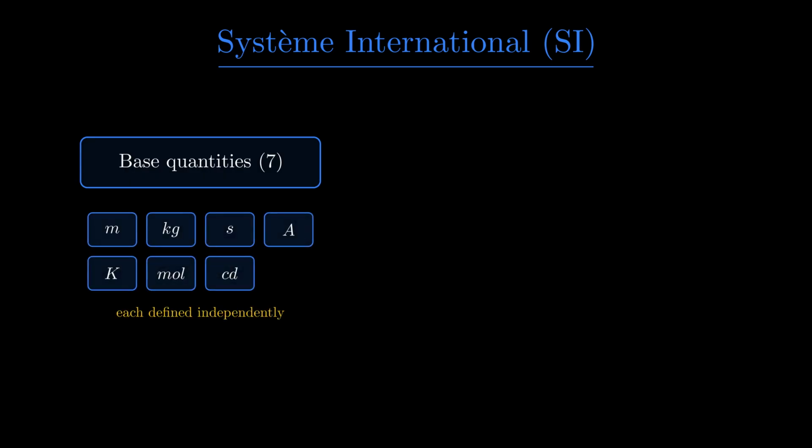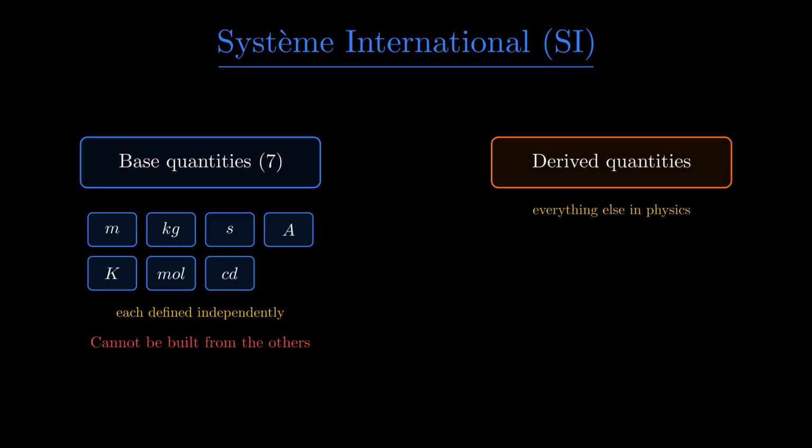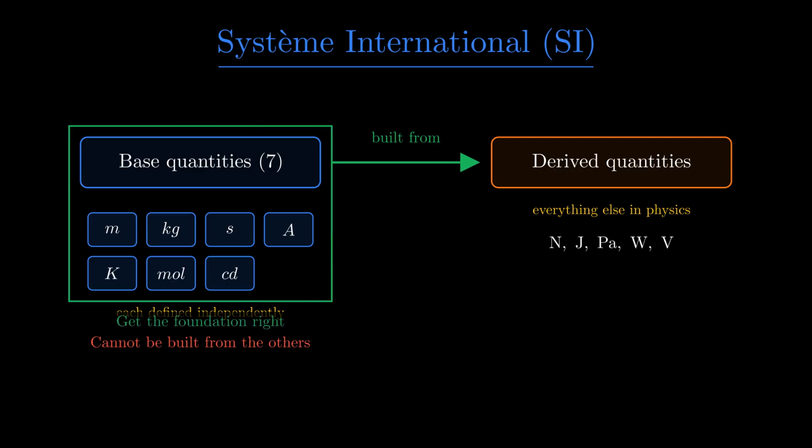Science needs one shared language of measurement. That language is the Système International, abbreviated SI. It rests on 7 base quantities, each with its own unit defined independently. A base quantity can't be built from the others. Everything else in physics is a derived quantity, assembled from these 7. Get the foundation right and every other unit follows automatically.